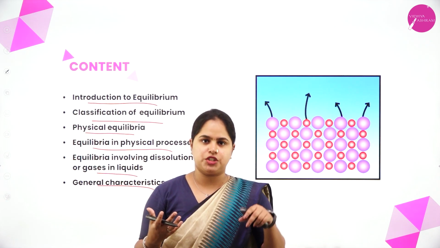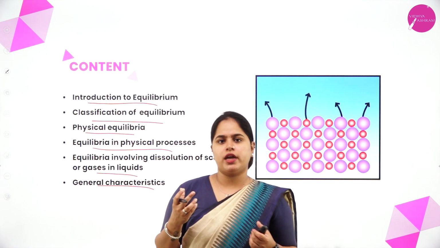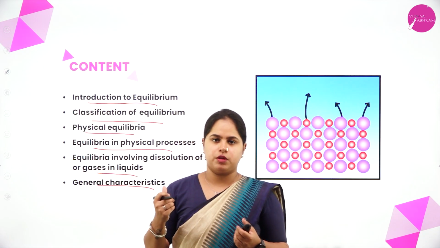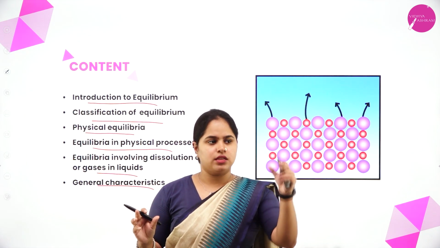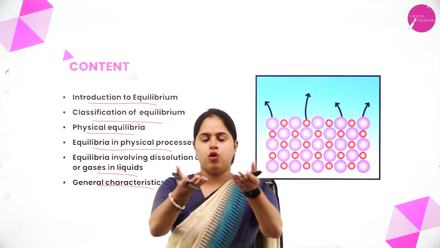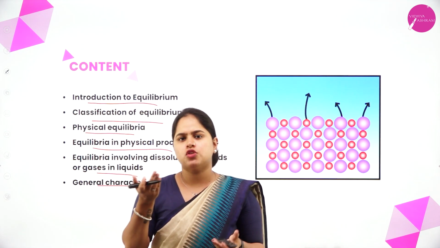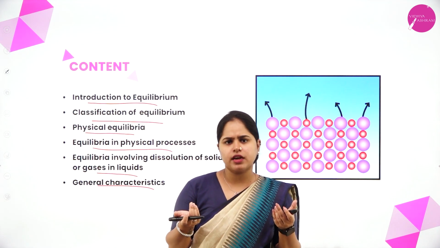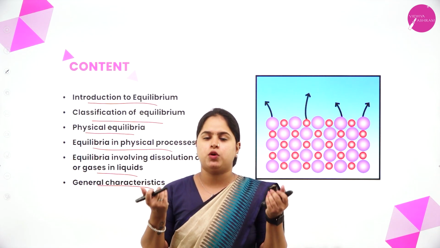If I have to measure some vegetable which is around 100 grams, then on one side of the plate I have to put a weight of 100 grams. Once the weight of the vegetables and the 100 grams becomes equal, both of the plates will be at the same height or the same position. This is how we balance it. In this position, we can say that both of them are in equilibrium.